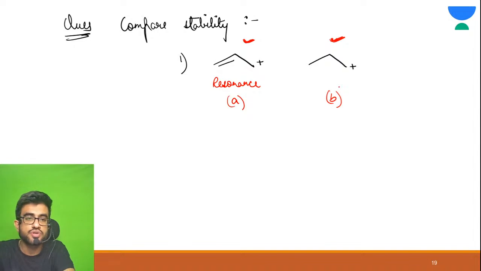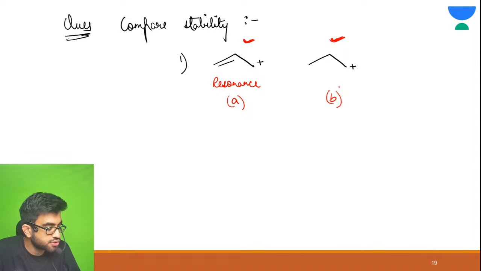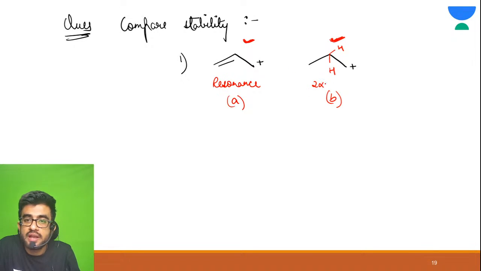Just check for hyperconjugation. Is hyperconjugation possible? For hyperconjugation, you check alpha hydrogen. So see, there are alpha hydrogen. The valency is filled by these alpha hydrogen only. So yes, hyperconjugation is possible. There are two alpha hydrogen. This is your alpha. Now tell me which effect is more dominant, resonance or hyperconjugation? Obviously resonance. So A is more stable than B.